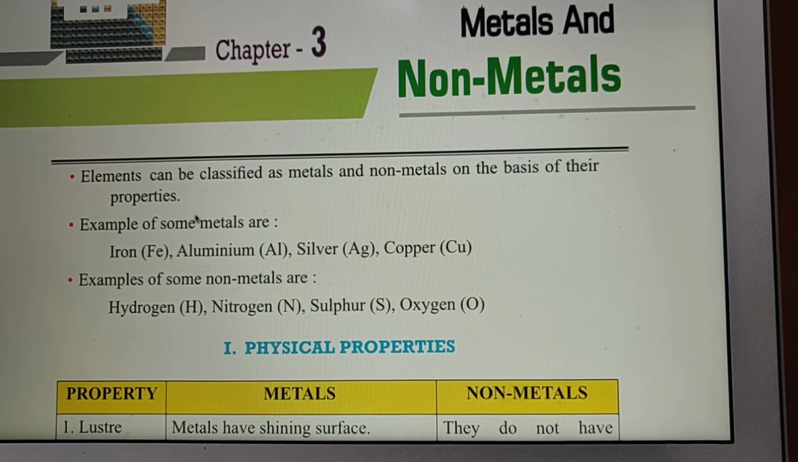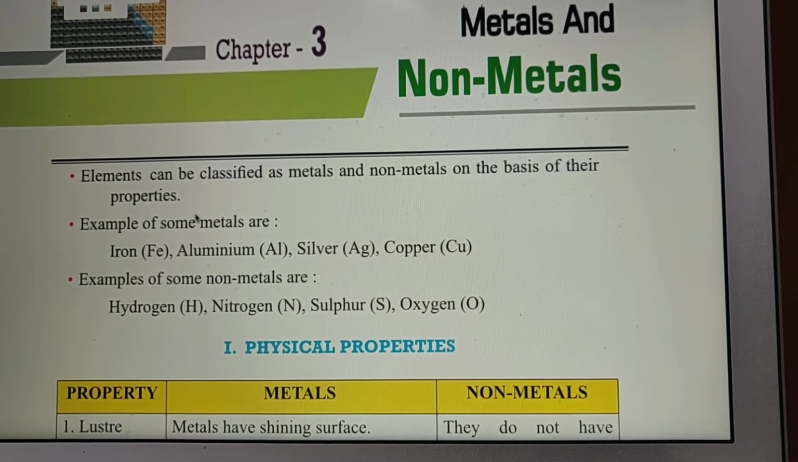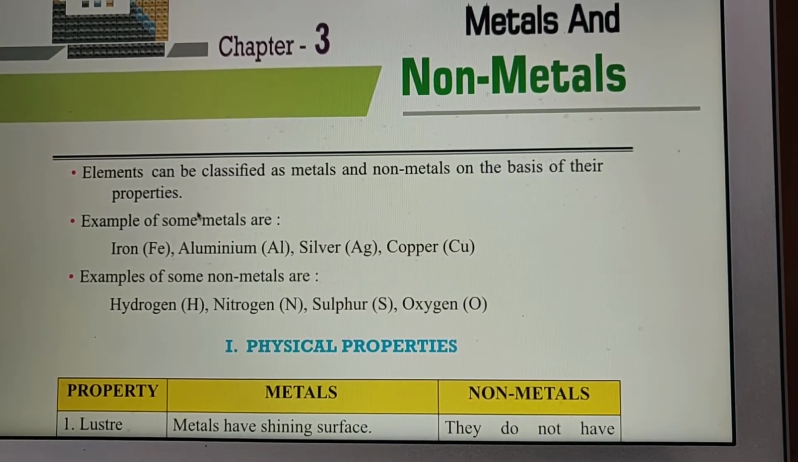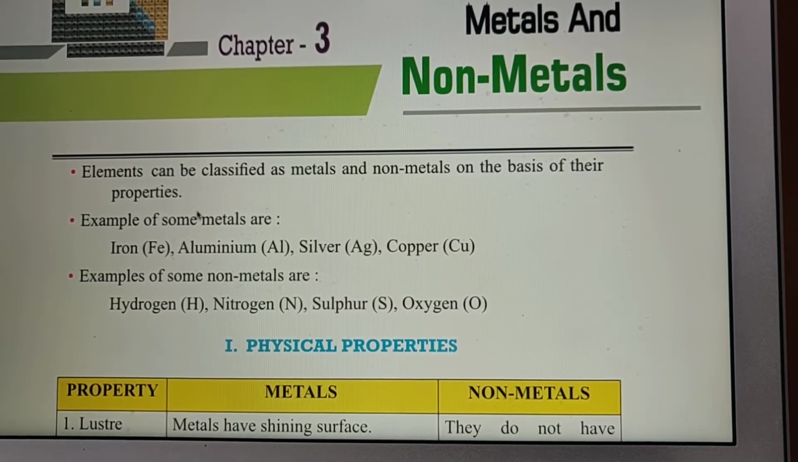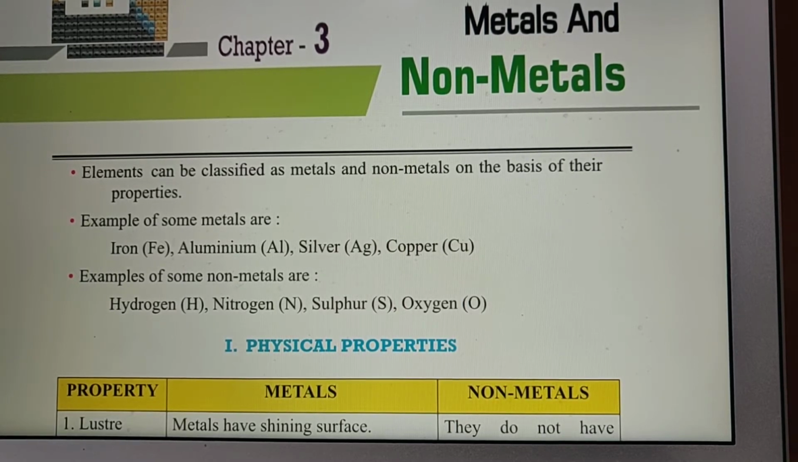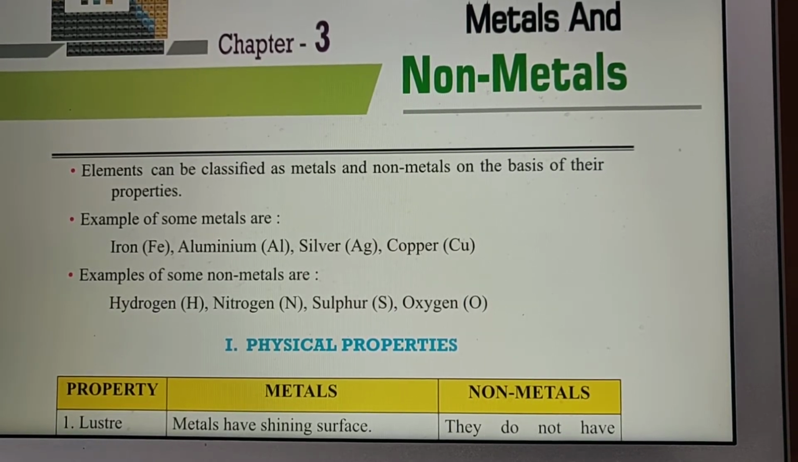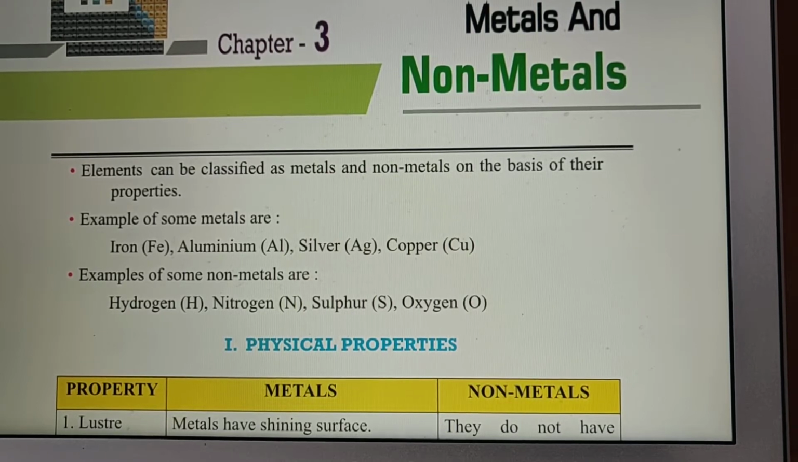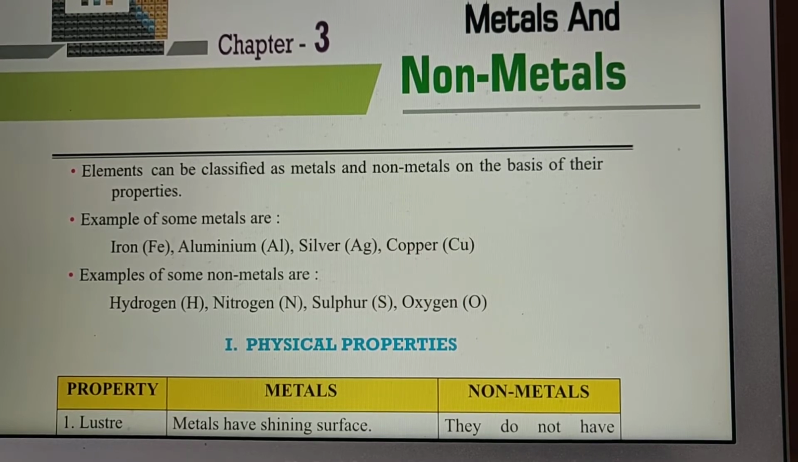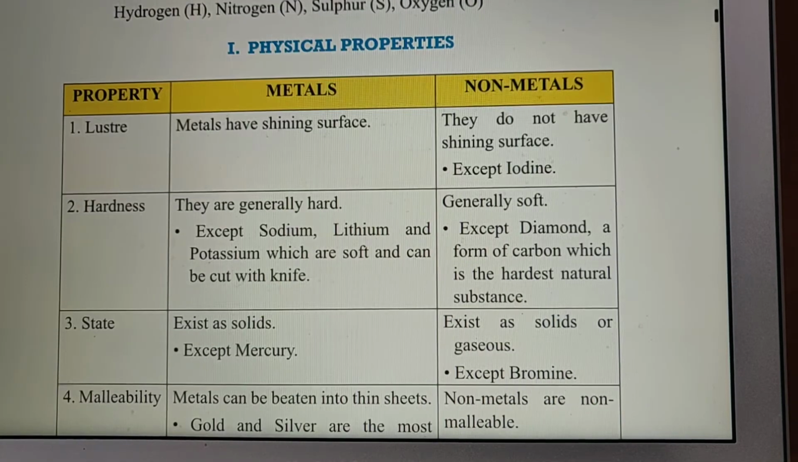Metals and non-metals. Elements can be classified as metals and non-metals on the basis of their properties. Examples of some metals are iron, aluminium, silver, copper, gold. Examples of some non-metals are hydrogen, nitrogen, sulfur and oxygen. So let us compare their properties.